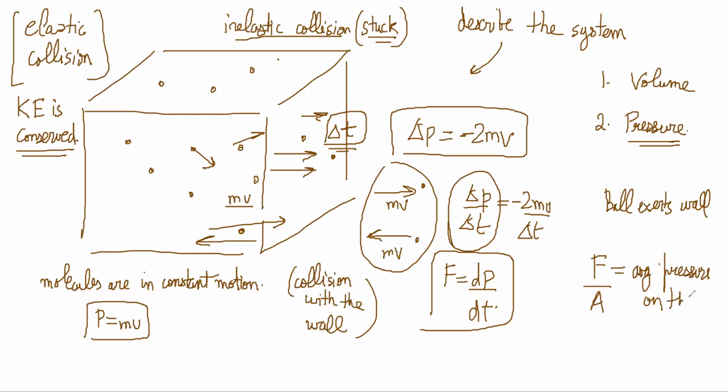So from the fact that the molecules in a gas are moving around, we can deduce that there is pressure on the wall.